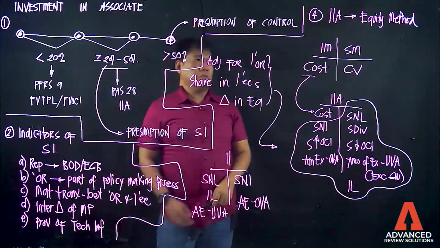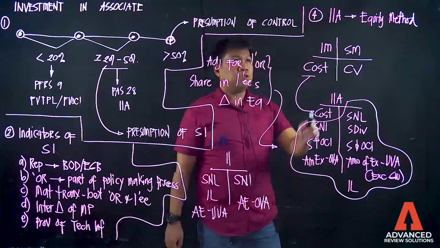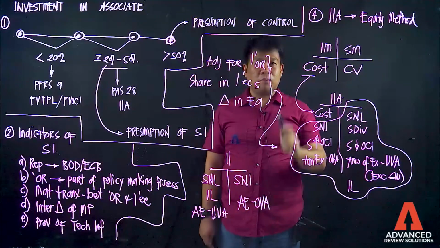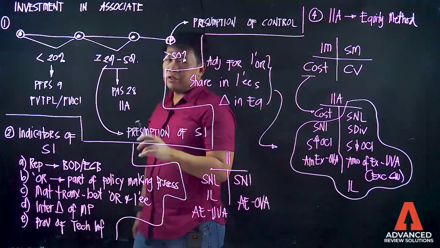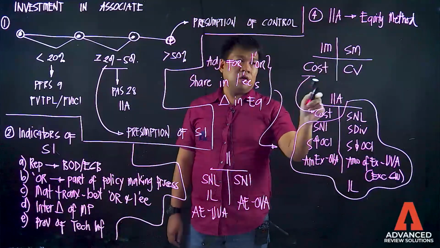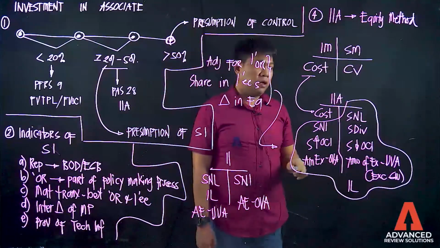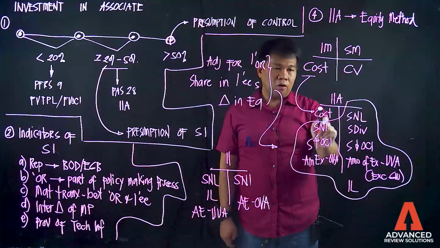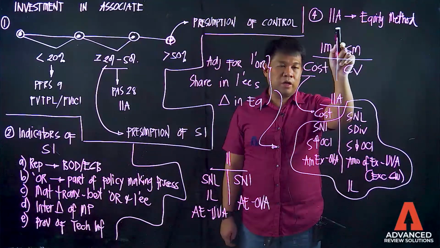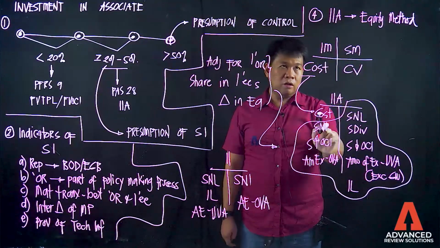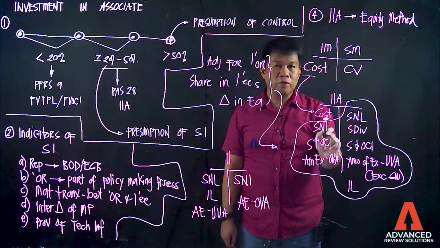Dito tayo ngayon. Under PAS 28, investment in associates should use the equity method of accounting. Paano ba yan? The investment in associate, class, should be initially measured at cost and subsequently measured at its carrying value. Paano tatakbo yan? Under equity method, the valuation of the investment in associate on the initial measurement at cost, gagalaw po ito.